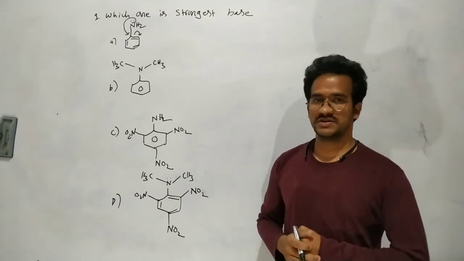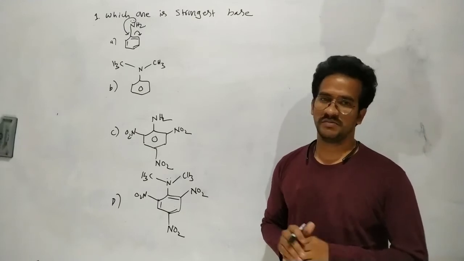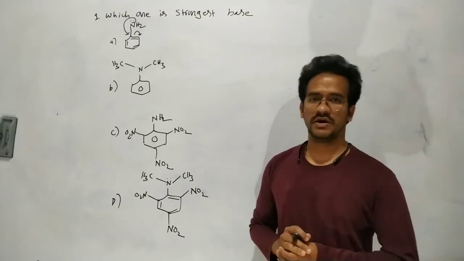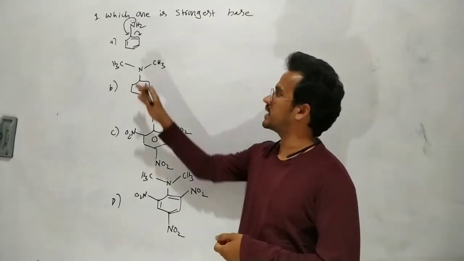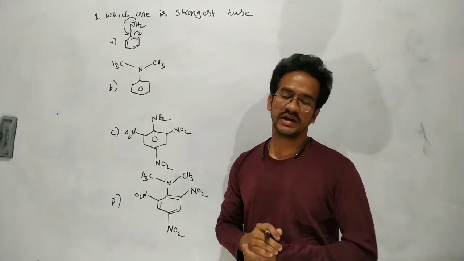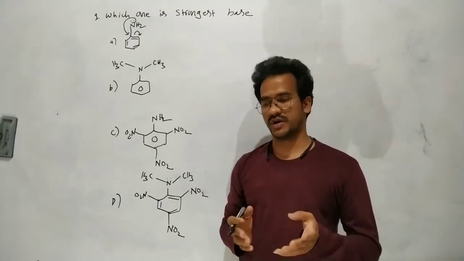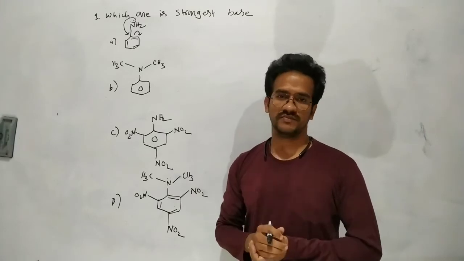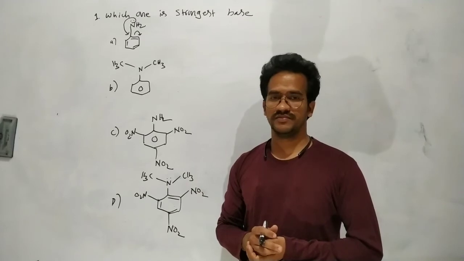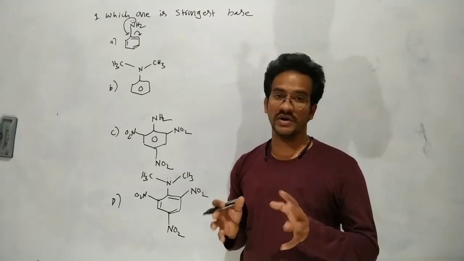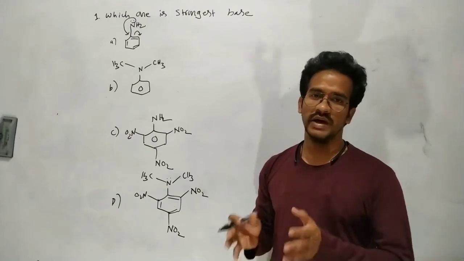In this session we will discuss some problems on basicity. So what is the base actually? Base is the electron donor. So here in this case, what is the electron donor? Nitrogen is the electron donor because it has non-bonding electrons, so it acts as an electron donor. So here it has a basic nature. Generally, which is a strong base? The nitrogen, if it has more electron density, acts as a strong base. That means it is acting as a good electron donor.